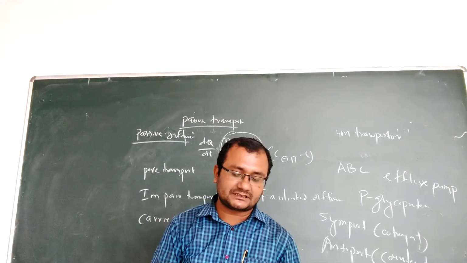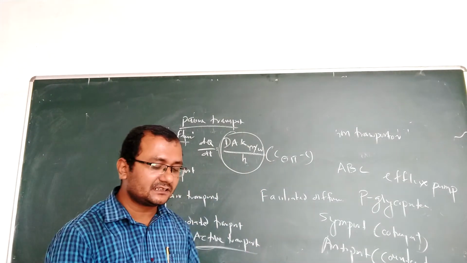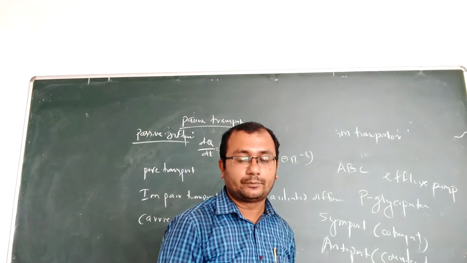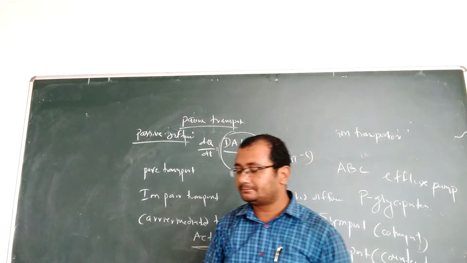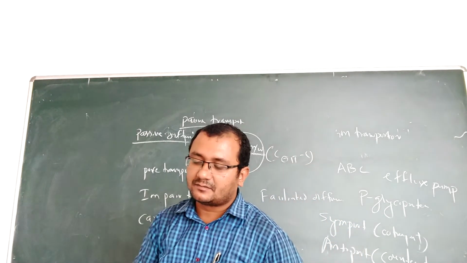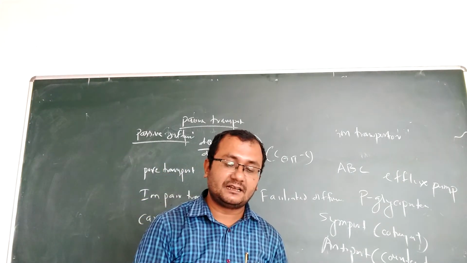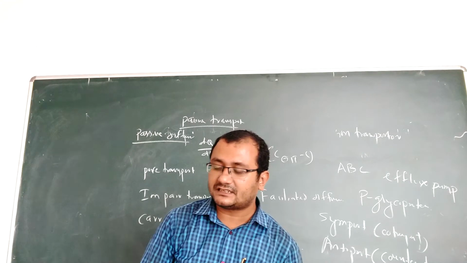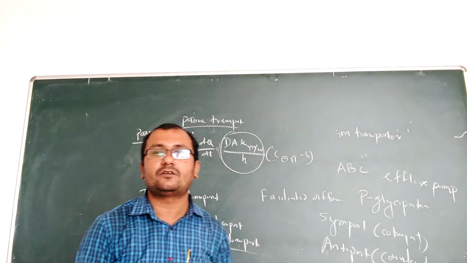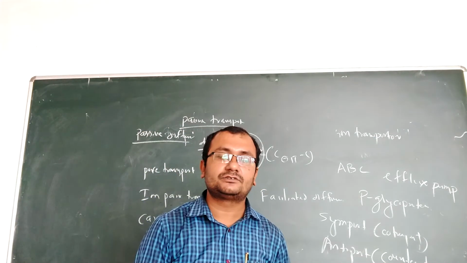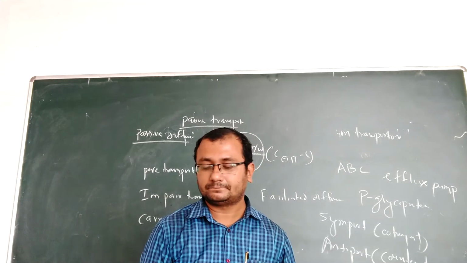There are so many examples given. Symport examples are the sodium glucose symporter and the H plus coupled peptide transporter. Antiport example is the movement of molecules in opposite direction, such as expulsion of hydrogen ion using sodium gradient in the kidney.